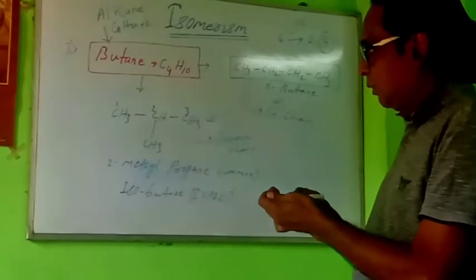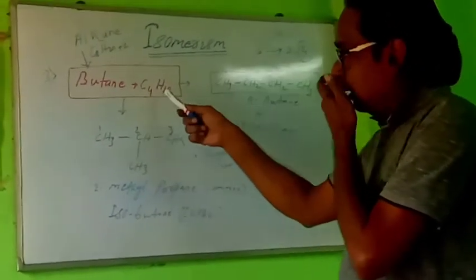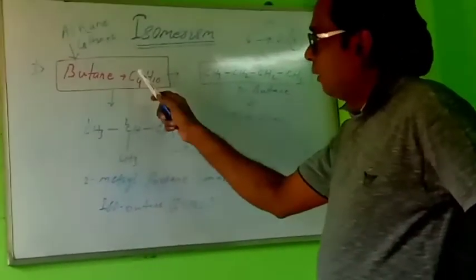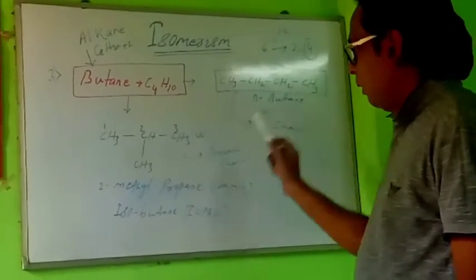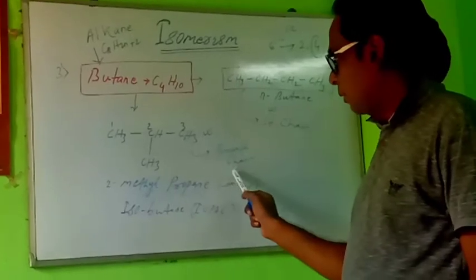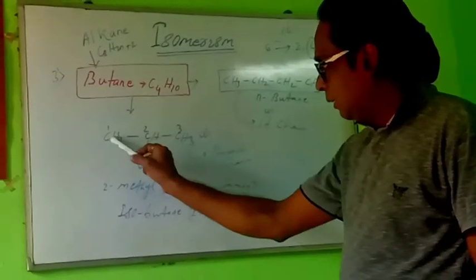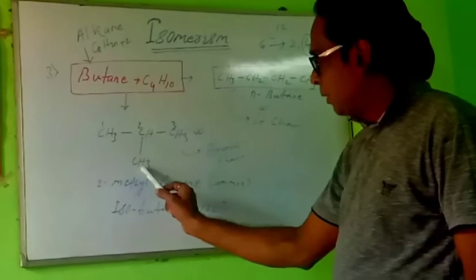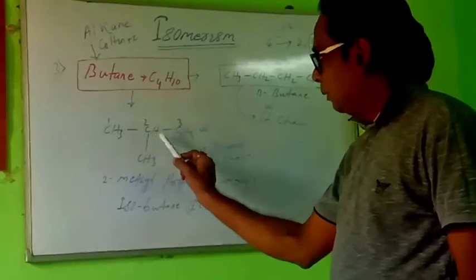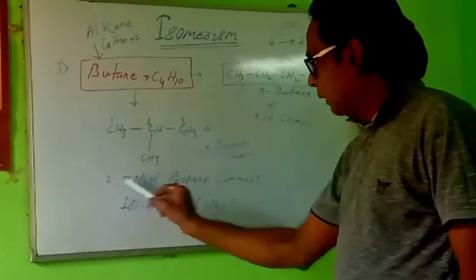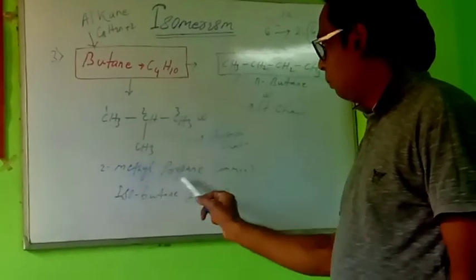Therefore, the two compounds have the same molecular formula C4H10, but the first is N-butane as it is straight chain. The second is branch chain, a methyl group attached here. How to name? Carbon 1, 2, 3, 2-methyl propane.